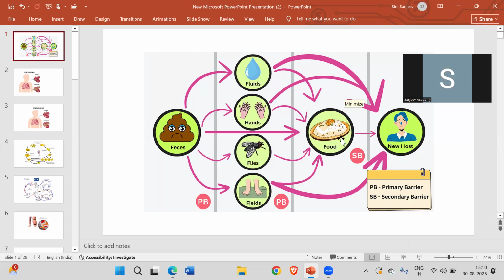Usually there is a pathogen called Salmonella typhi. When it enters into us from any of these sources, we get high fever, ache in the stomach, headache, loss of appetite, and you won't feel like eating.